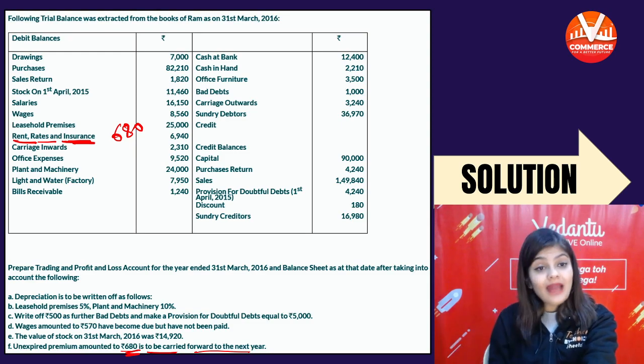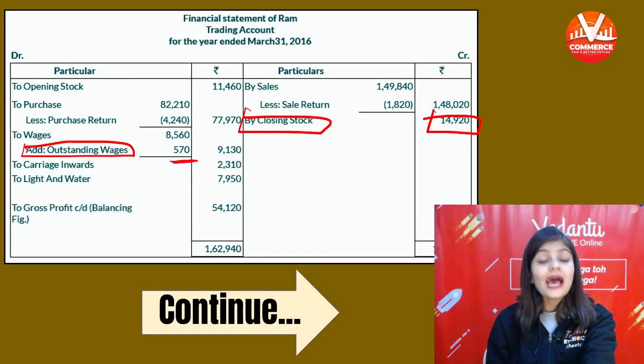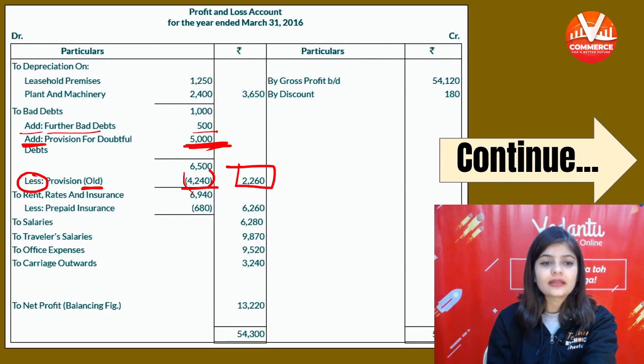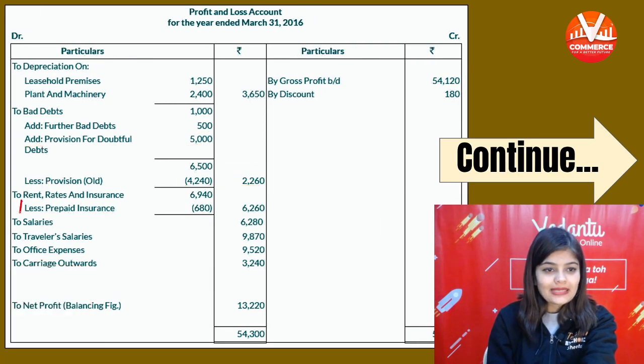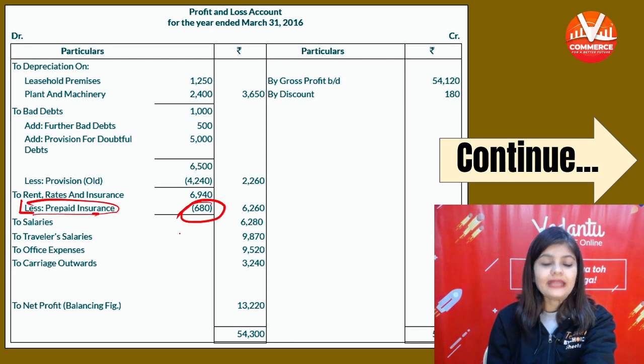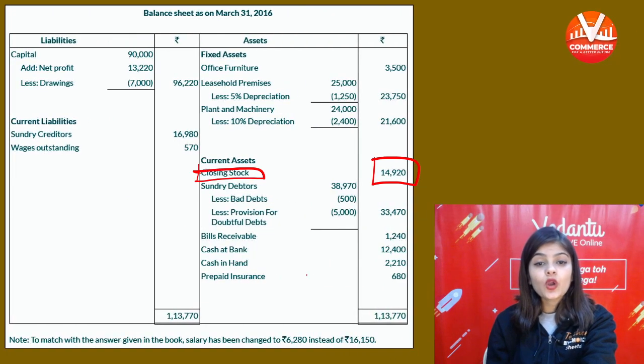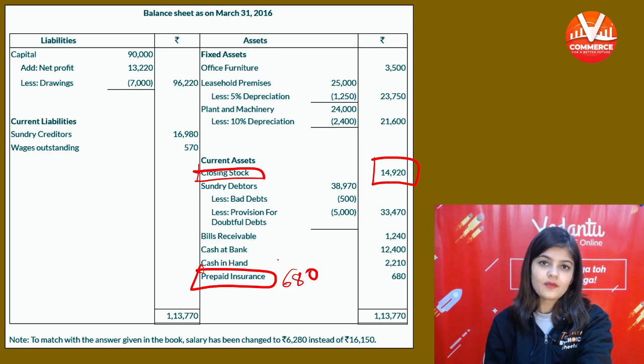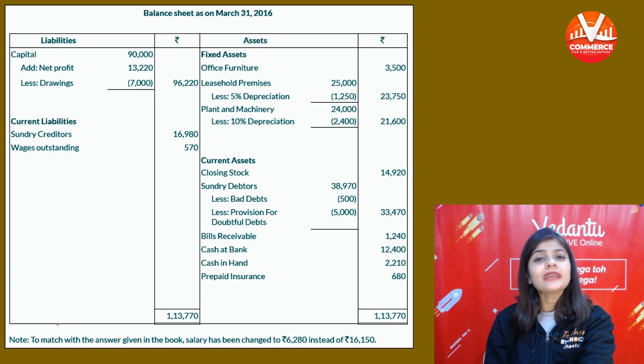You will subtract from the P&L and you will record as an asset. P&L में से माइनस कर देंगे. लेस प्रीपेड इंश्योरेंस 680 and you will record on the asset side prepaid insurance 680. So now we have recorded each and every adjustment.